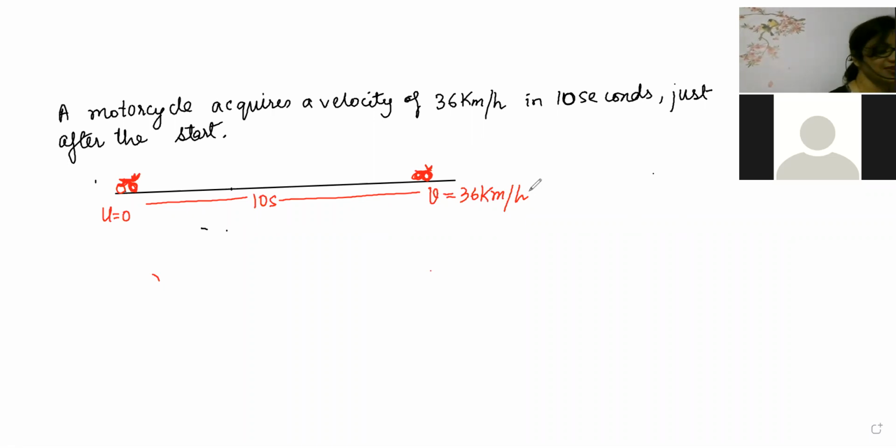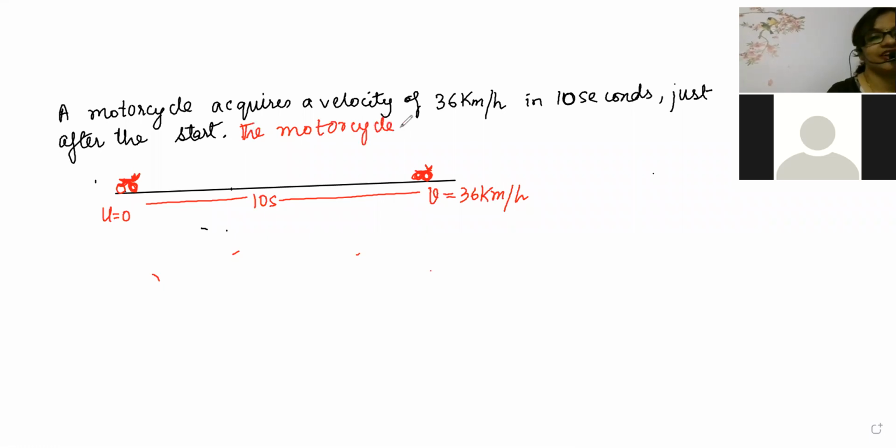The next part is better. The motorcyclist applies brake. Now what is the motorcyclist doing? The motorcyclist went to 36 kilometer per hour speed. And after that, Vineet's mother saw him taking the motorcycle.